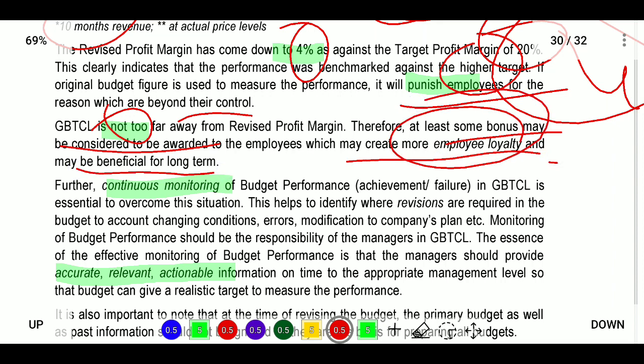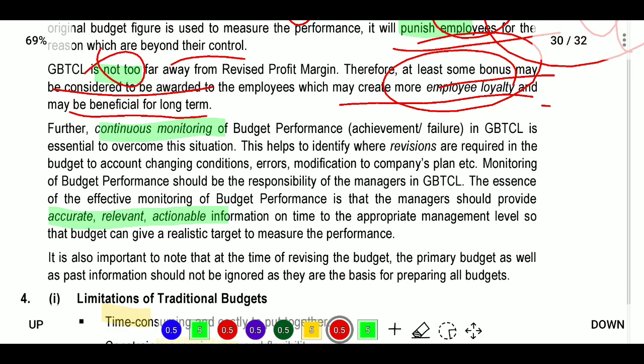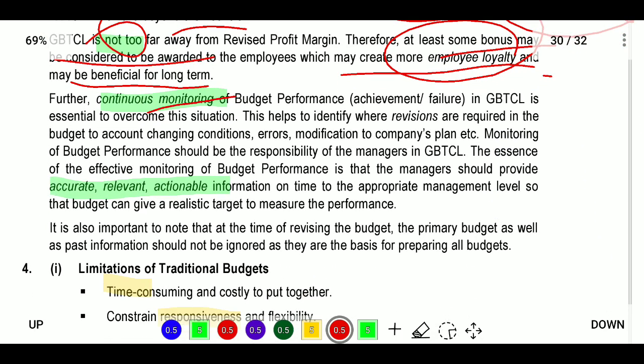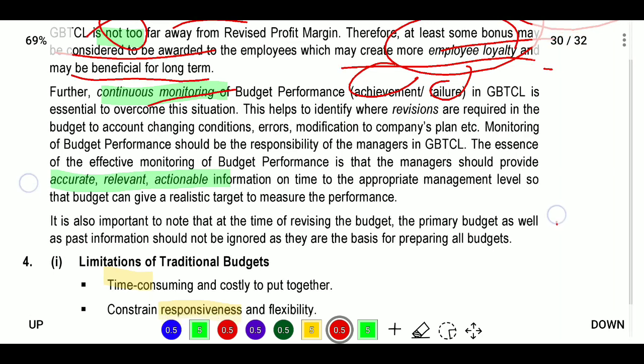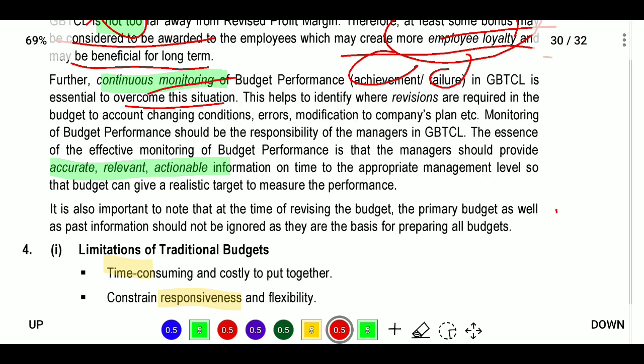It will create employee loyalty. Next, continuous monitoring of budget performance, achievement and failure in GBTL is essential to overcome these situations. This will help to identify the company plans, and monitoring budget performance should be the responsibility of the manager in GBTL. The essence of effective monitoring is that managers should provide accurate, relevant and actionable information on time to the appropriate management level, so that the budget can give realistic targets to measure performance.